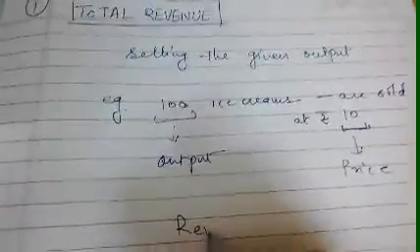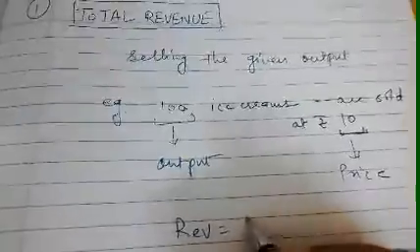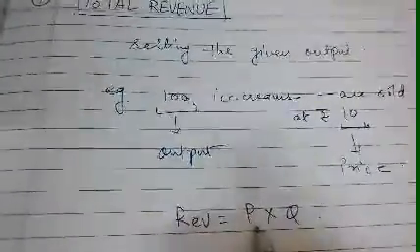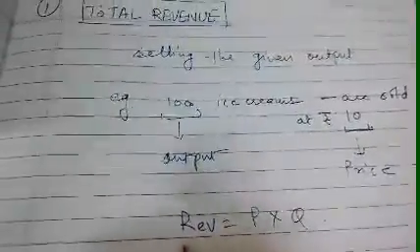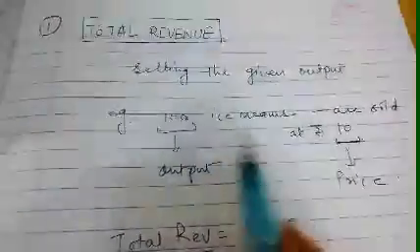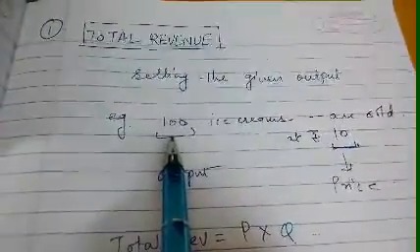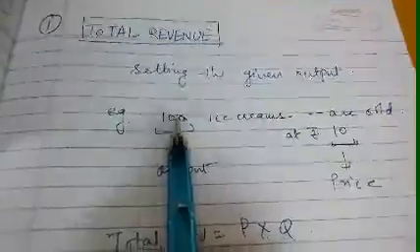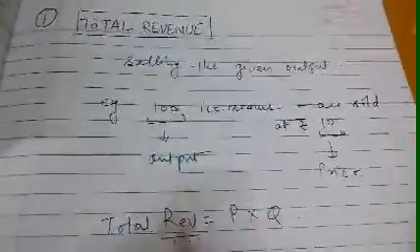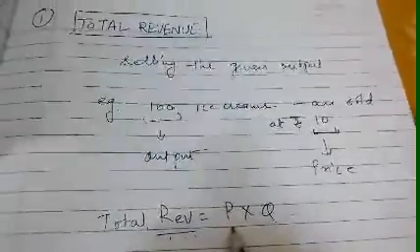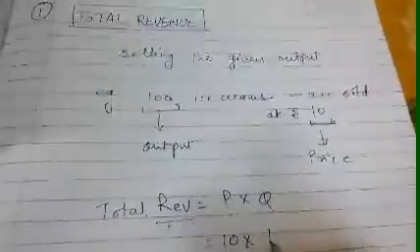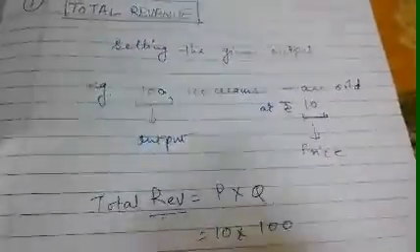So revenue over here is price into quantity. This revenue could also be called total revenue, because the total number of ice creams produced was 100. So total revenue is equal to price, rupees 10, and how many units are we selling? We are selling 100 units. So what is the revenue?